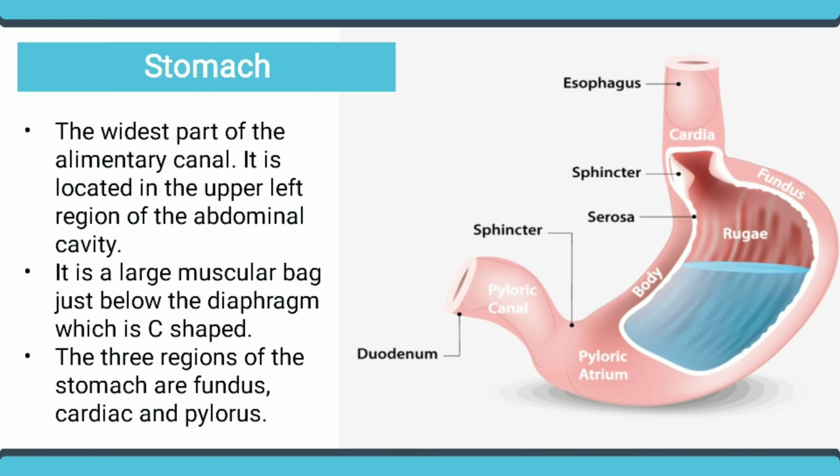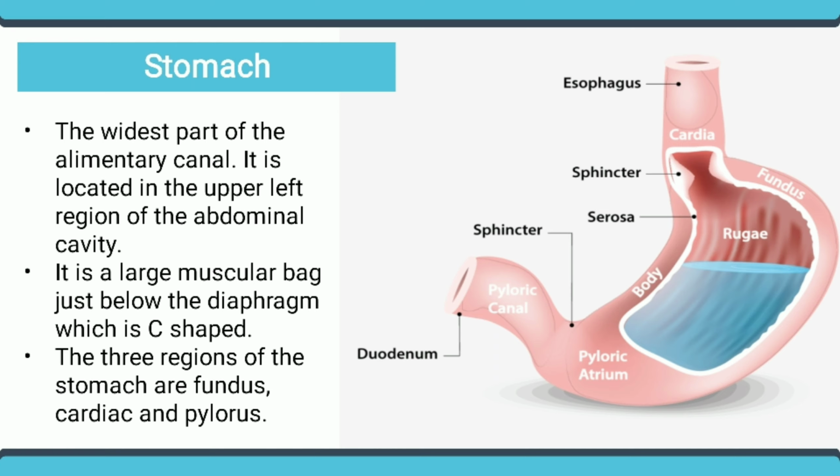The cardiac is the middle region where the food is mainly stored. The pylorus, also known as the antrum, is the posterior narrow region which leads into the small intestine by an opening called the pyloric orifice, guarded by a ring-shaped muscle called the pyloric sphincter.